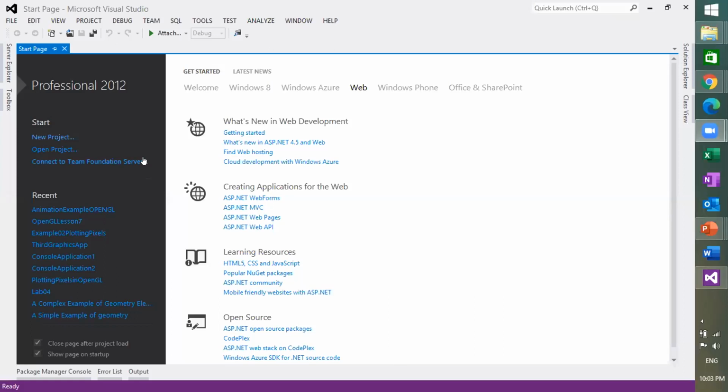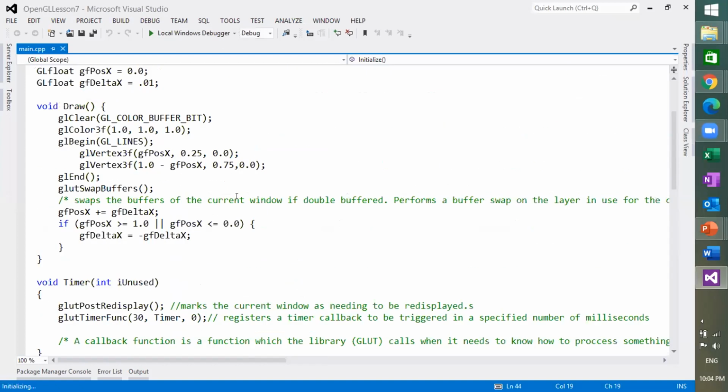This is Visual Studio 2011, and we are going to see an animation example with the help of double buffering techniques and swap buffer techniques. Okay, this is the program.